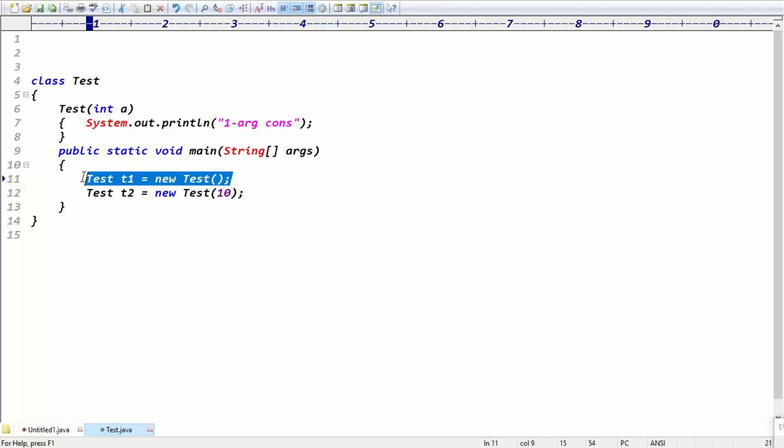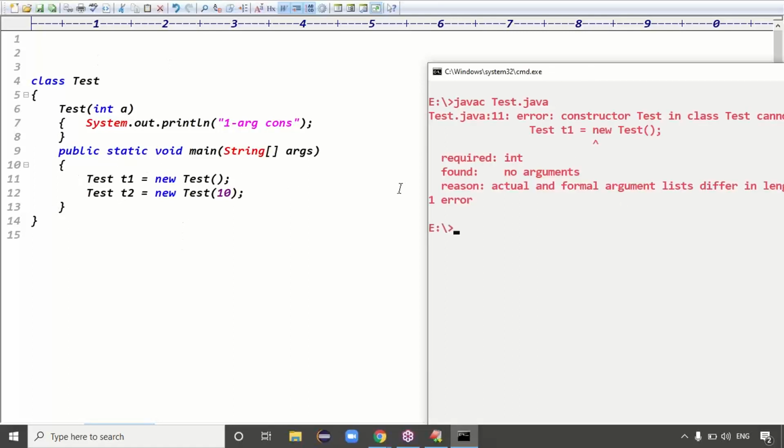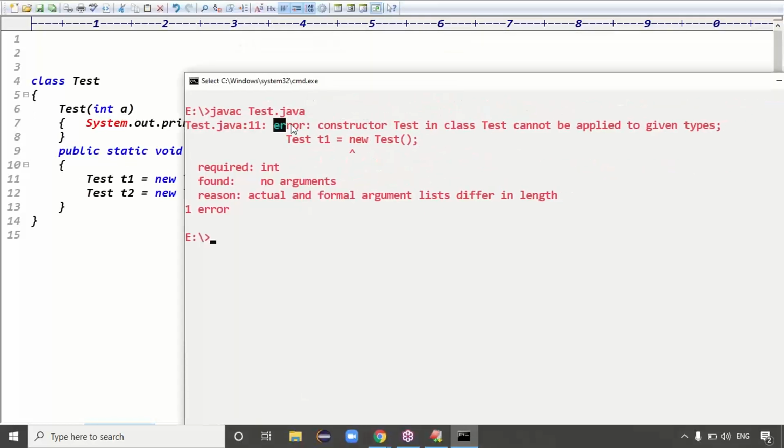Will your default constructor be executed or not? Is your default constructor generated or not generated? Definitely it will generate, guys. But if you compile this application, you'll get an error message. Your default constructor will not generate, right? So it's saying the error message: constructor Test cannot be applied to the given types.